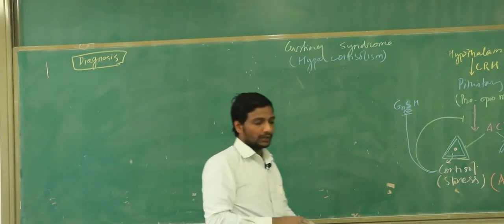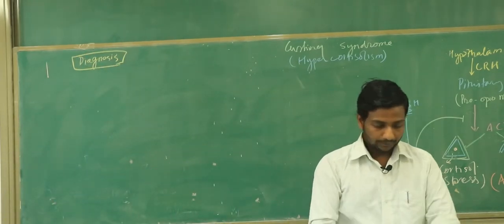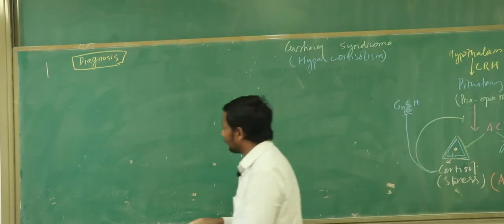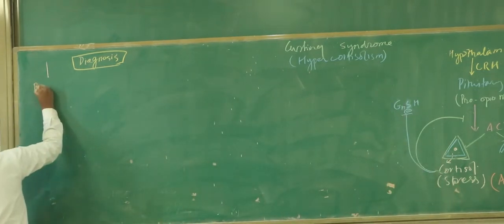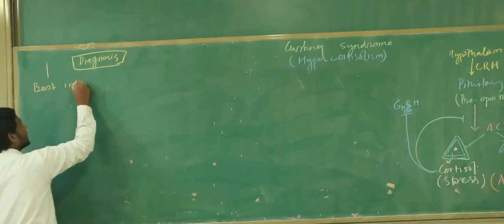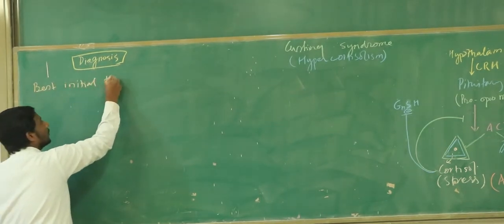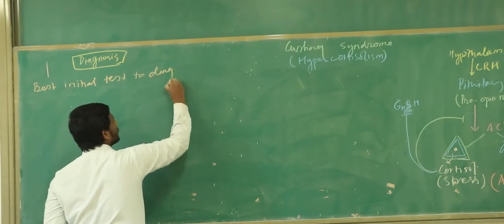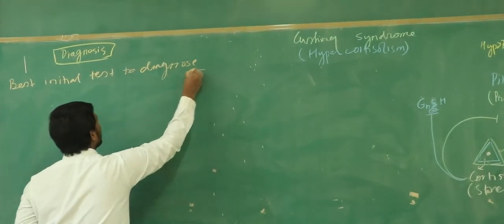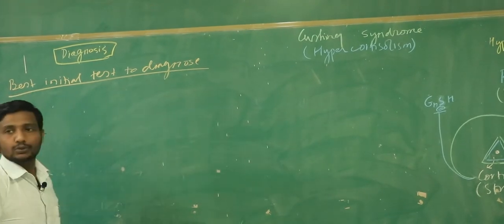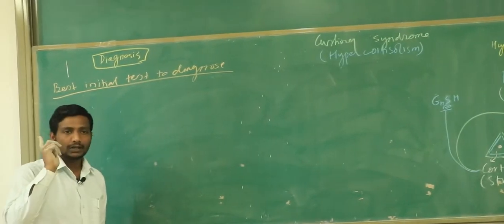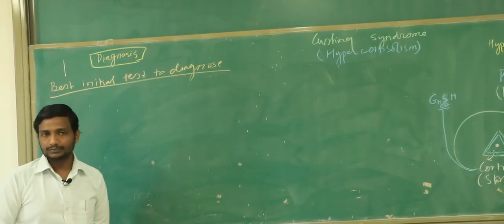Cushing syndrome. Diagnosis. Okay. Keep in mind, if somebody asks you what is the best initial test to diagnose, in the exam they are going to use this kind of sentence: the best initial test to diagnose the Cushing syndrome. I am not talking about the type of Cushing syndrome, I am just telling you right now whether the Cushing syndrome is present or not. Right?